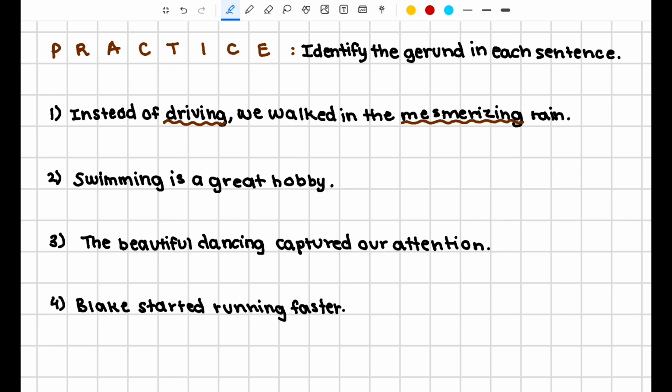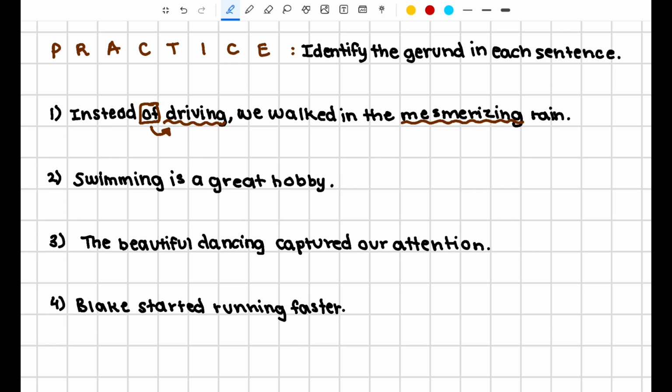So, in the first case, we have instead of driving. Now, when you see this preposition of, driving in this case is your object of the preposition. It is the object that is being referenced by that preposition of. So, since it's an object of the preposition, driving in this case is a gerund.